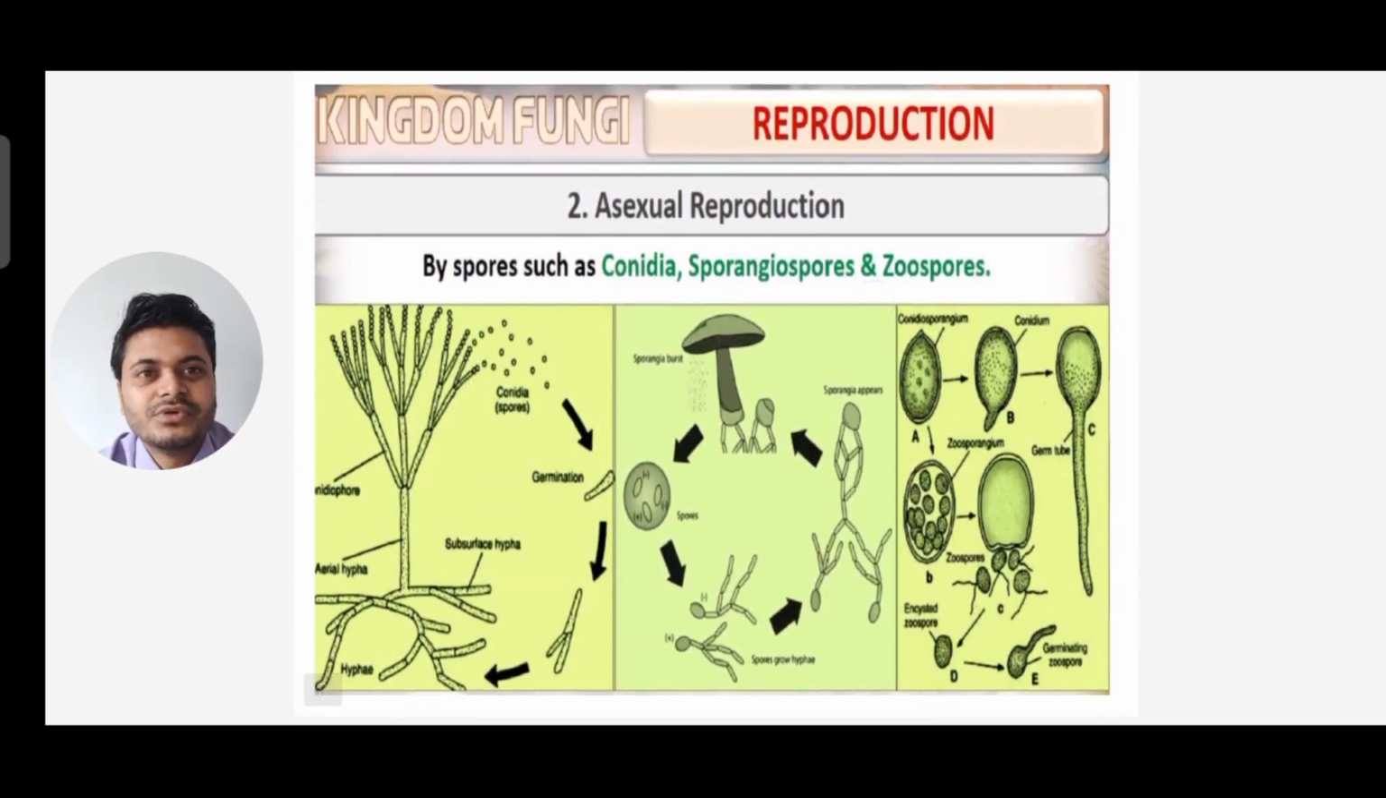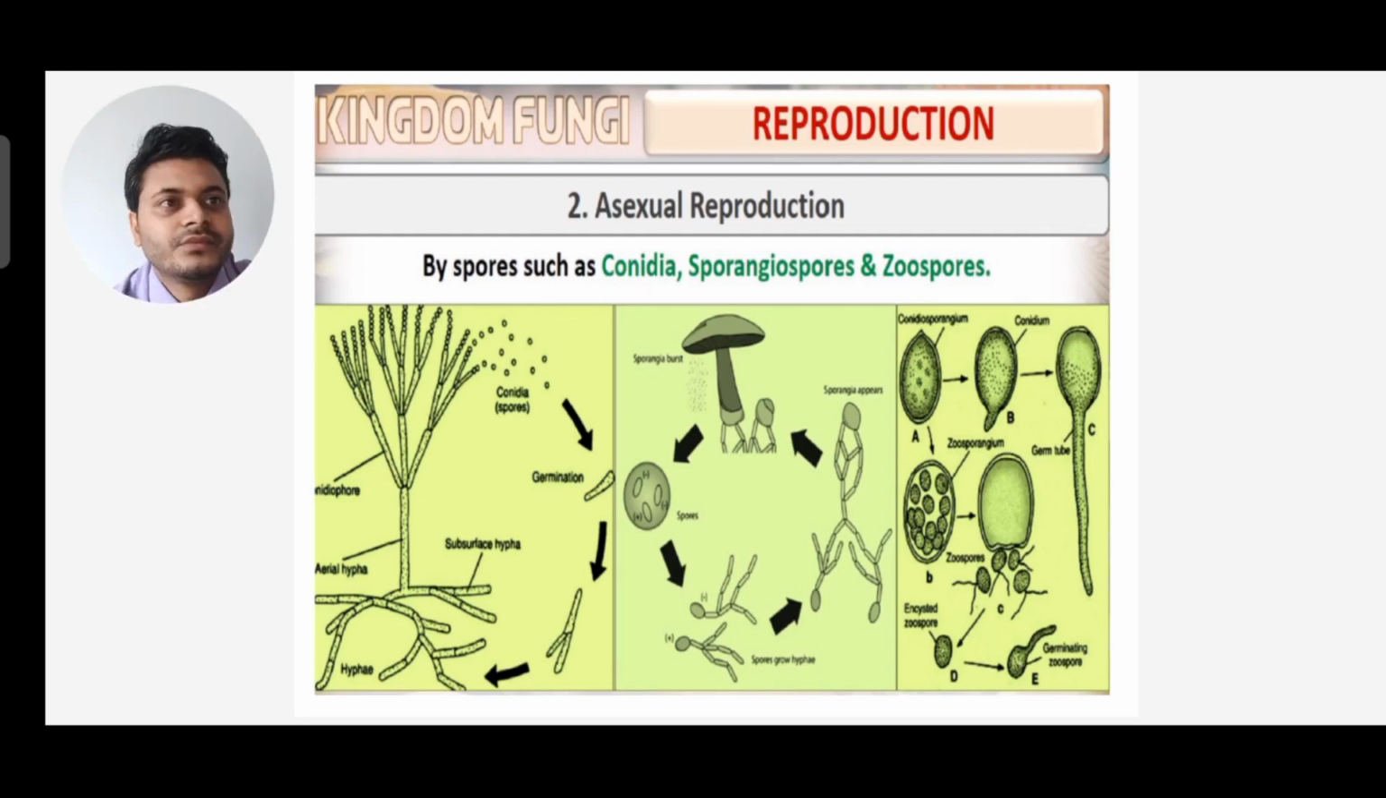Now asexual reproduction takes place by conidia, sporangiospore, and zoospore. You can see conidia are there. Next, in the middle, you can see the sporangiospores are there, conidium are there. From conidium, from conidia releases, a lot of conidia is being formed.